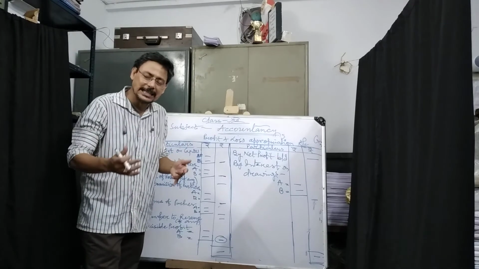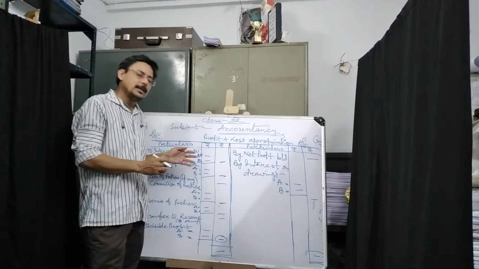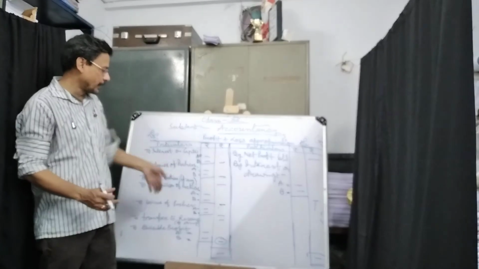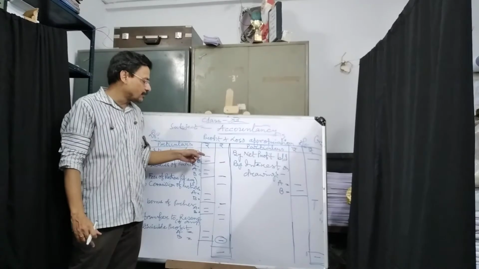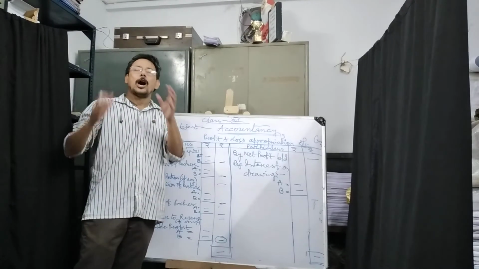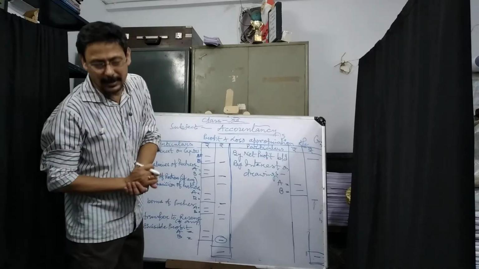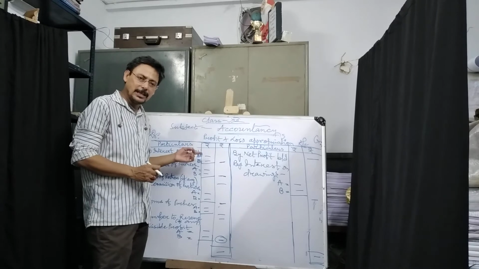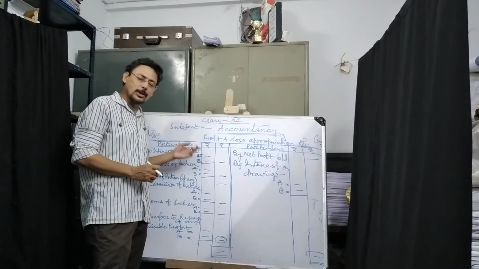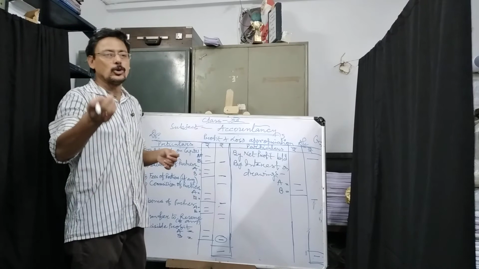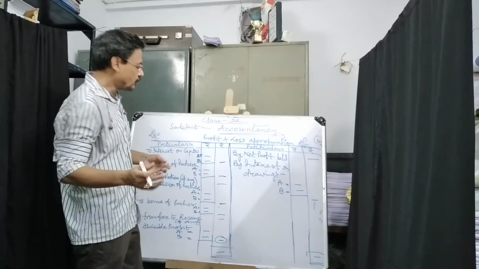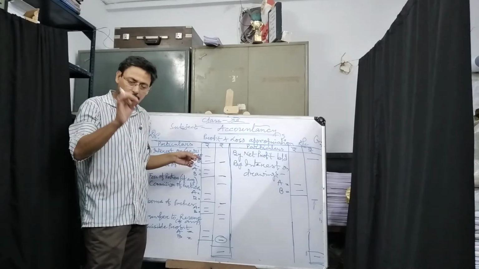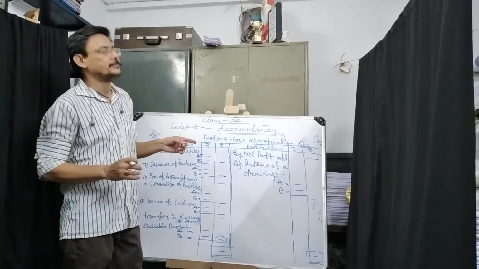According to this, I have written here A and B partners. It may be A, B, C or D, but normally 2 or 3 partners. According to this, I have written this sample format. So A and B, the partners, will get interest on the capital they invested at the beginning of the financial year. That will come here separately for A and for B. Suppose one has invested 20,000 and another 10,000. If the interest is 5%, then 5% of 20,000 is 1,000, and 5% of 10,000 is 500.